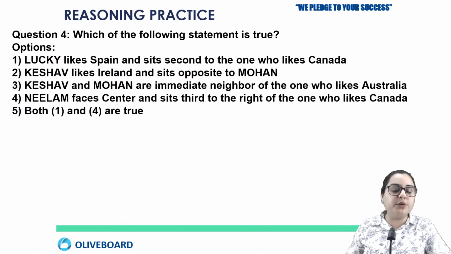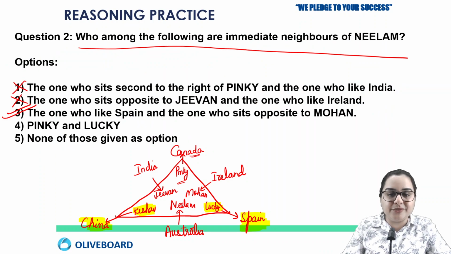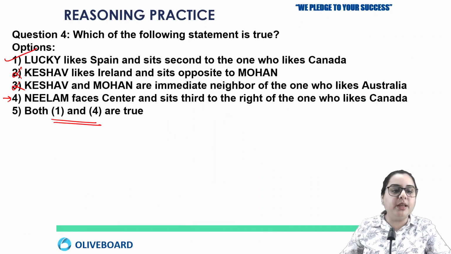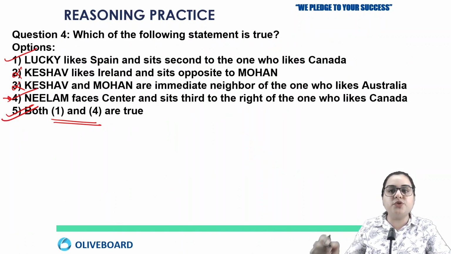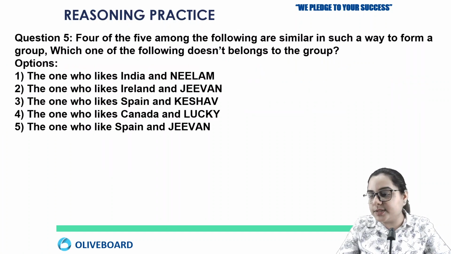But just because we have the combination option also, we are going to check further. So if the first one is correct, then second and third cannot be your answer. We need not check for that. We can simply check the fourth one. If the fourth one comes out to be true, then we are going to mark the fifth option, or otherwise we are going to mark option number 1. So the fourth option says that Neelam faces the center and sits third to the right of the one who likes Canada. That's again true. Okay, Neelam faces the center. Okay, sits third to the right. So this is also the correct one. So if first and fourth are correct, we are going to mark the fifth option, that both 1 and 4 are true. Okay, so the last question.